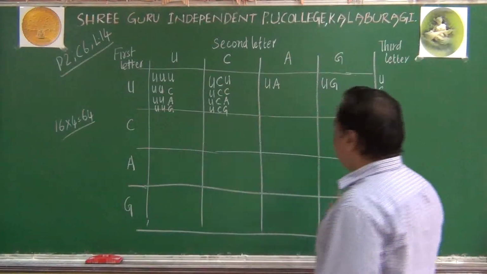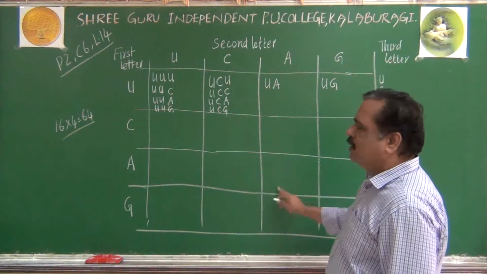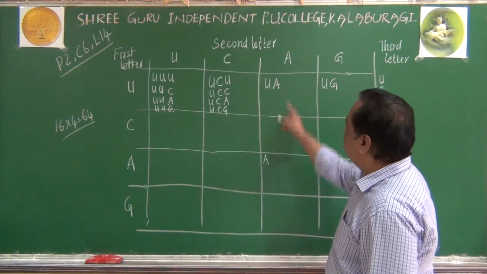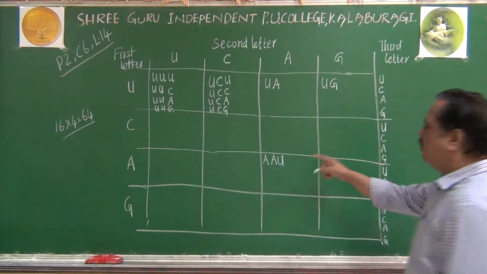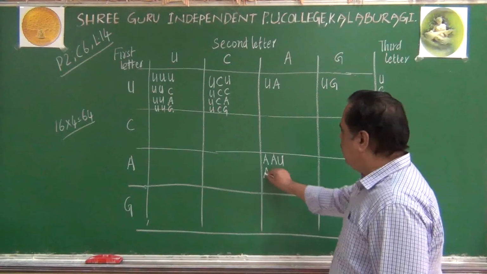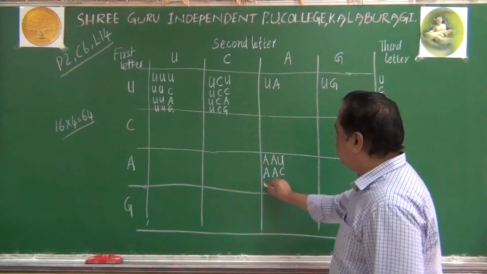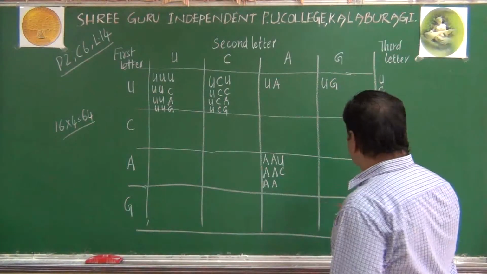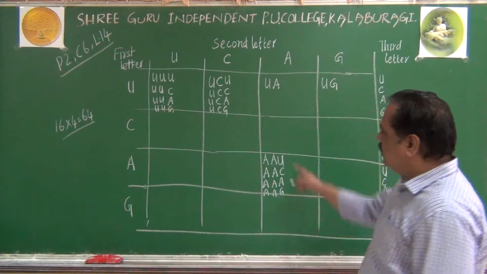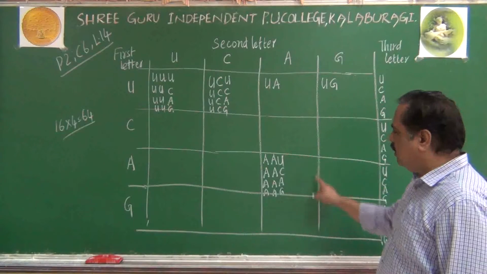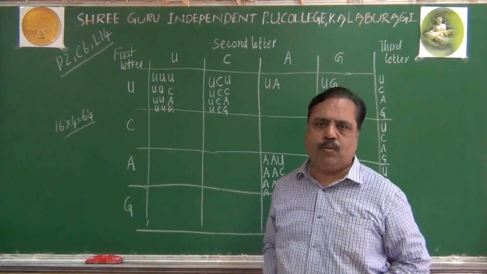Imagine in this way you can make note of all the codons possible. For example, let me take this one. First letter A, second letter A, third letter can be U. First letter A, second letter A, third one can be C. First letter A, and A we can write. Similarly, AG we can write. These are the 4 codons possible in this square. When we fill up all these squares, we will get 64 codons.